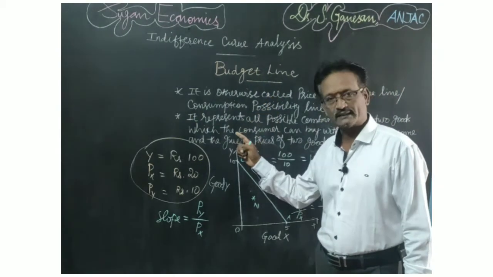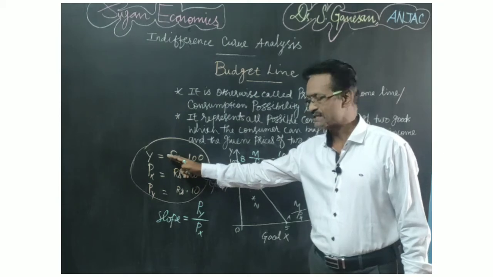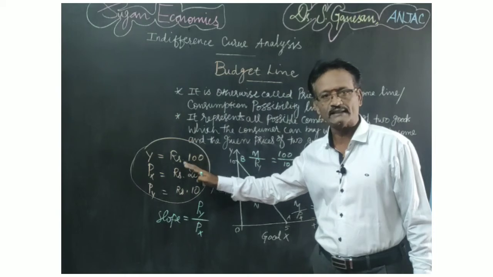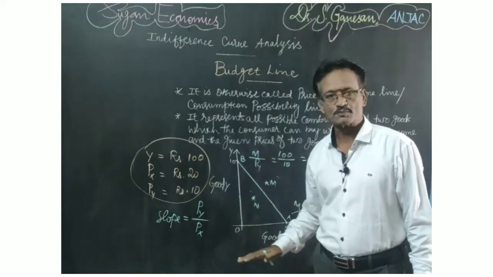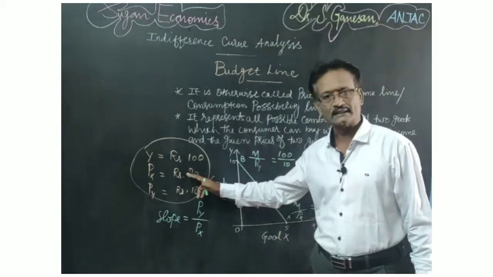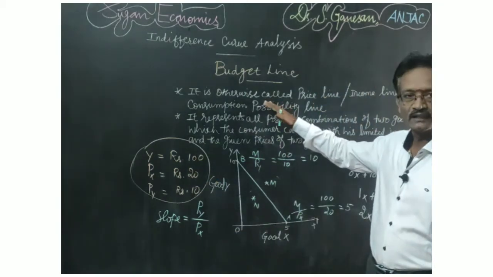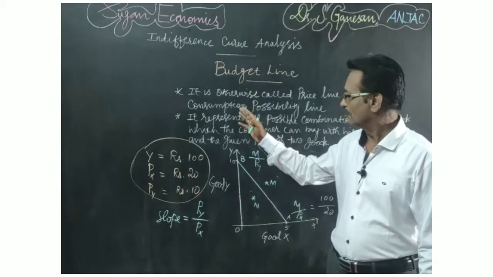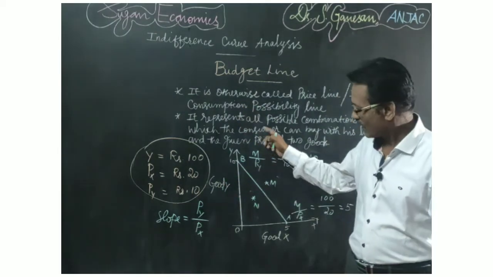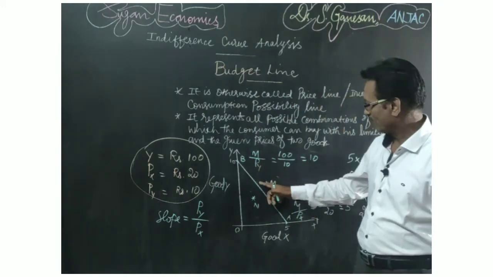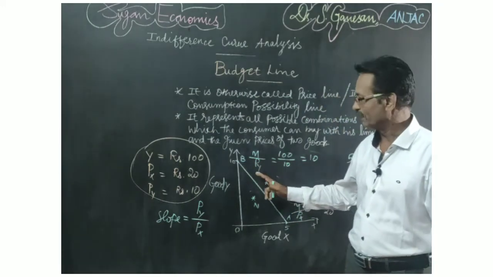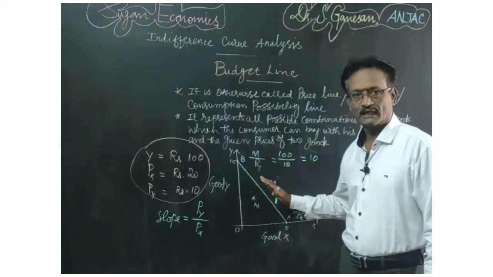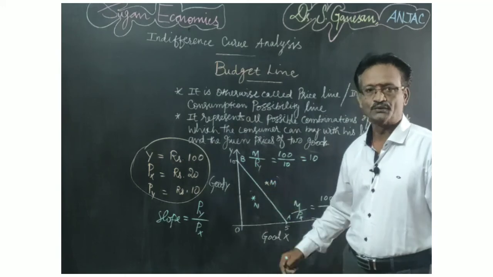So to draw budget line we need three things. One is income of the consumer, price of commodity X and price of commodity Y. All these things are given and constant. The consumer has to spend all his income on both commodity X and Y, right? So budget line is otherwise called price line or income line or consumption possibility line. So what does the budget line explain? It explains the possible combinations of two commodities which the consumer can buy with the help of his limited amount of income, right?